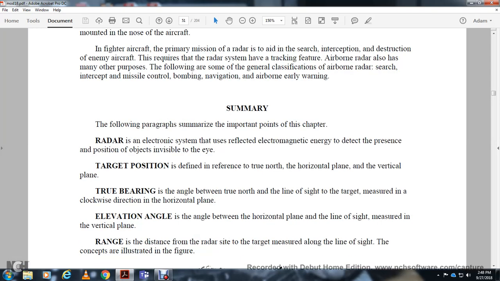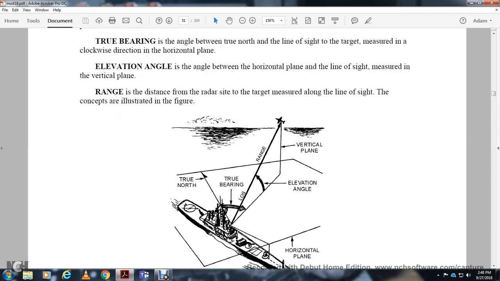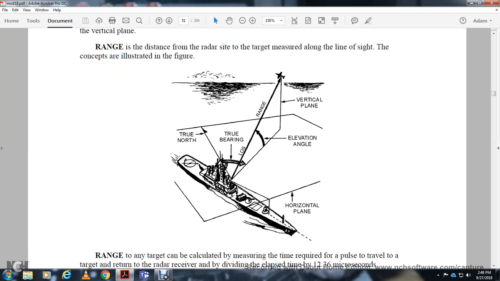Elevation angle is the angle between the horizontal plane and the line of sight, in the vertical plane. The range is the distance from the radar site to the target, measured along the line of sight, as in the illustrated figure: true north, true bearing, range, vertical plane, elevation angle, horizontal plane, range.